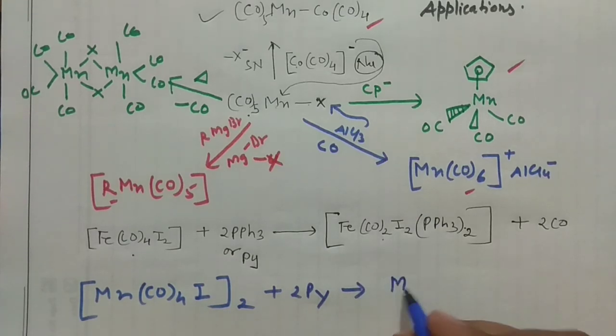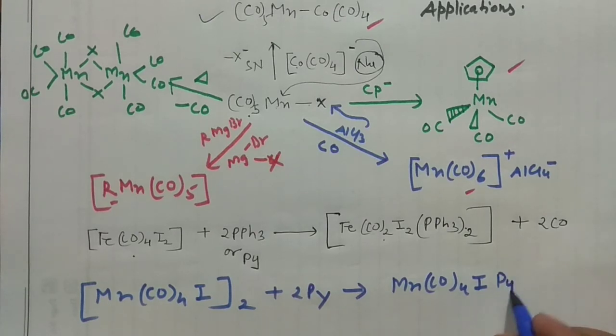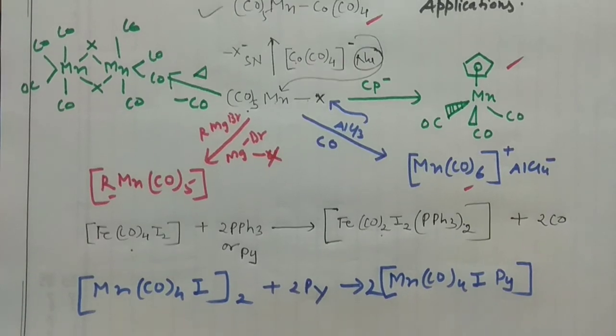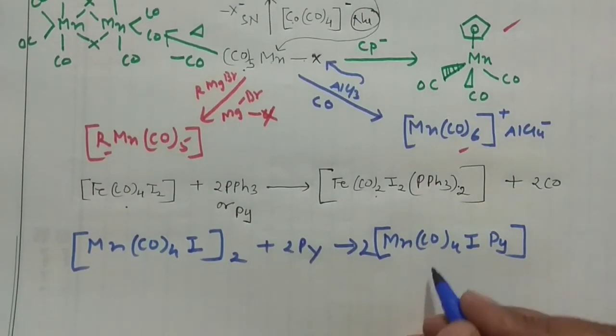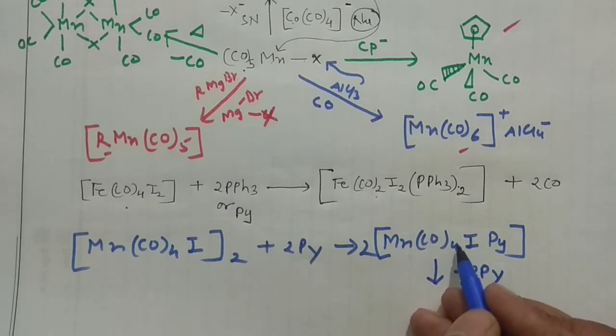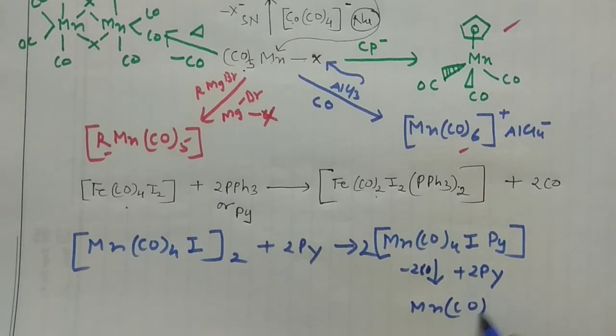It will form MnCO4 I Py, okay, and 2, so 2 I can take here. So this is one kind of substitution. And if you add 2 of the pyridine again here, so 2 of the carbonyls will be knocked out from here, 2CO, and you will have the compound MnCO3 I Py whole twice.